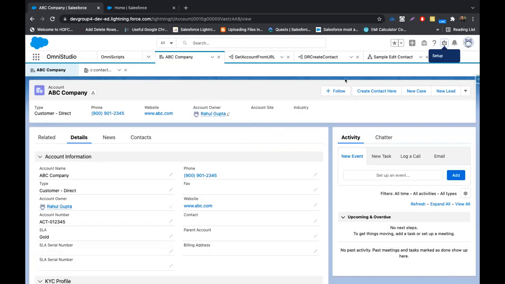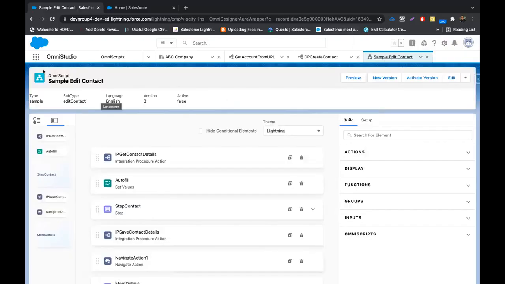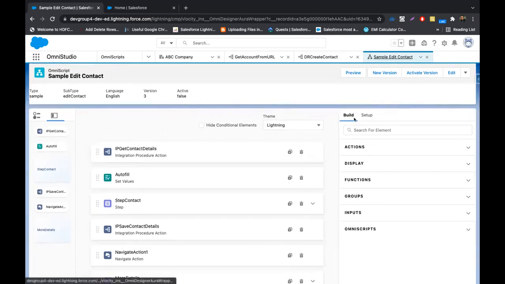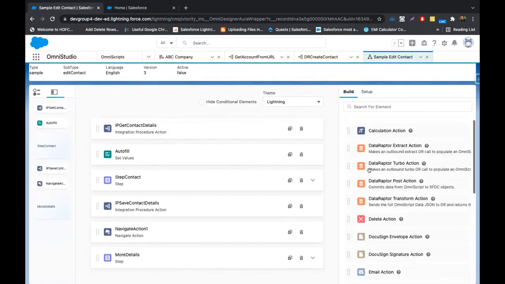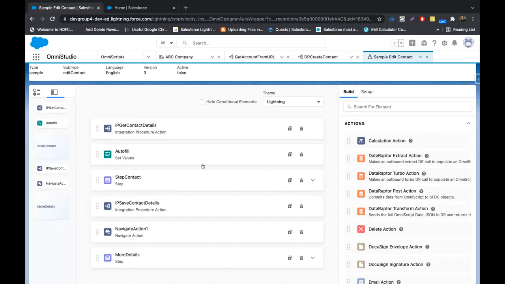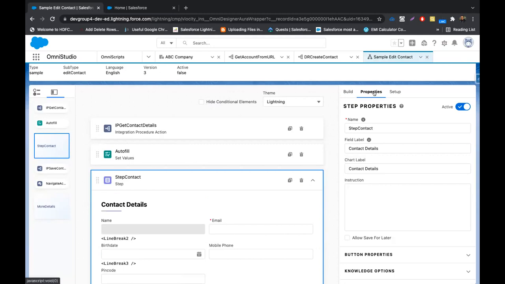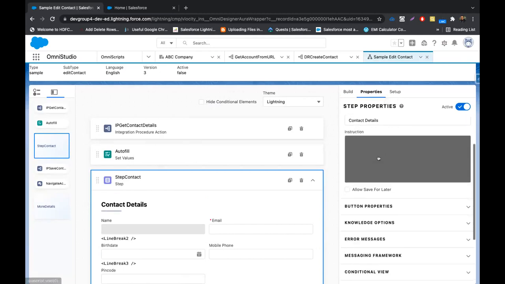Yep. Okay, so I'll quickly show the designer part first, how the OmniScript designer looks. We had seen this header panel with the type, subtype, and language, then the navigation panel, and this is how the canvas looked. Inside this build panel, we have different elements, these are the elements I was talking about in the available elements. Whenever I click on any element, it says this is now a step element. When I click on this step, the property panel opens up, where you see different settings.